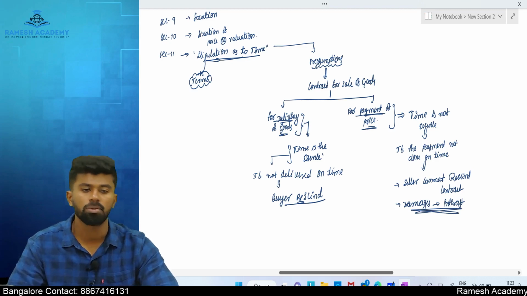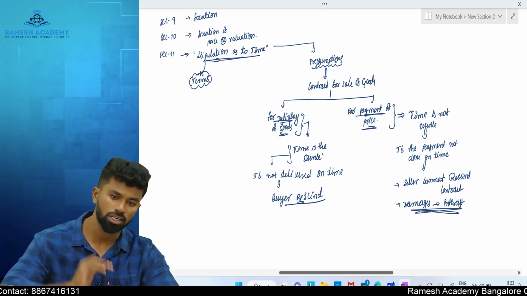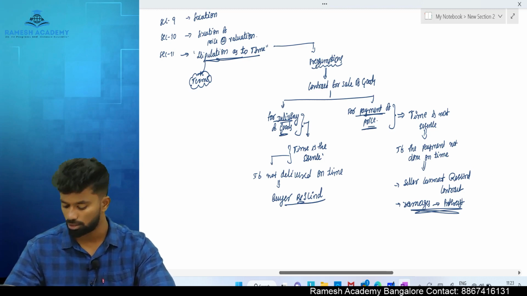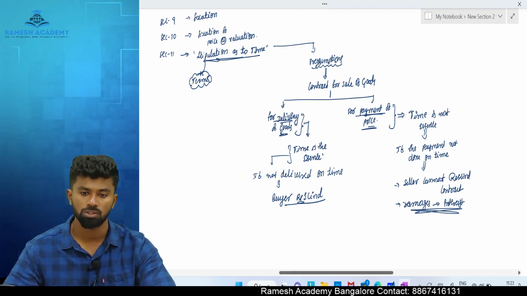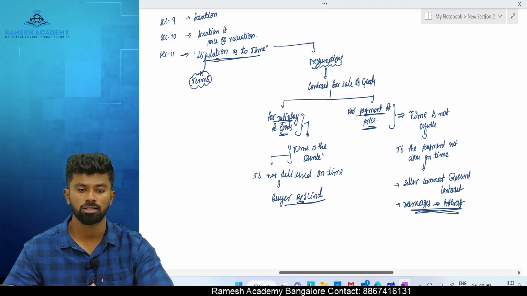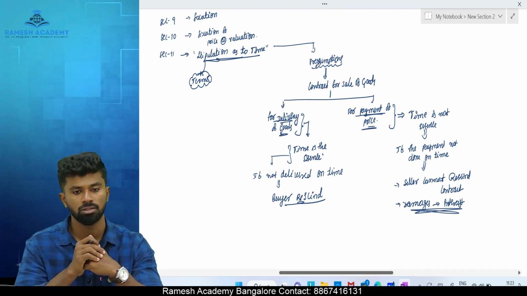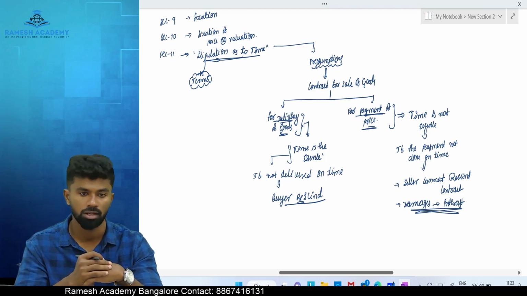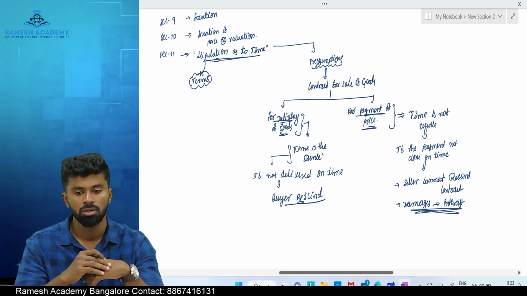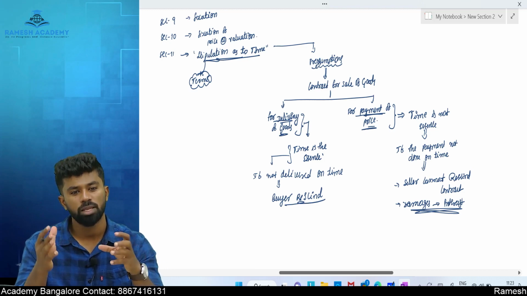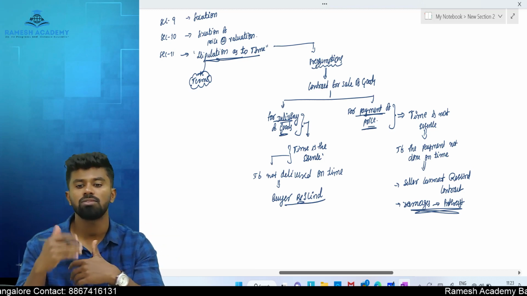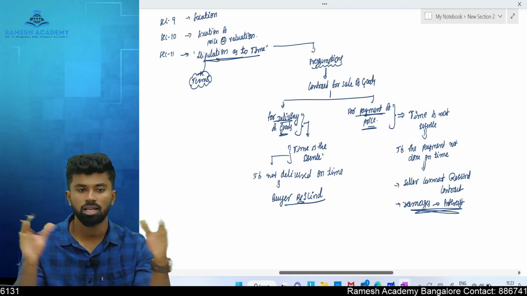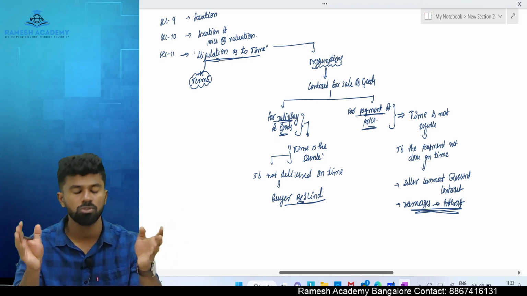Okay, now let me give an example. Let's say I made a contract to deliver goods worth 1000 kg on 13th of February. If I don't deliver on 13th, what can the buyer do? He can cancel the contract, because time is important in case of delivery of goods. But what if you have agreed to pay the money on 13th and I agreed to deliver the goods on 15th? You fail to make the payment on 13th. Can I cancel the contract immediately? No, I have to wait till what time?